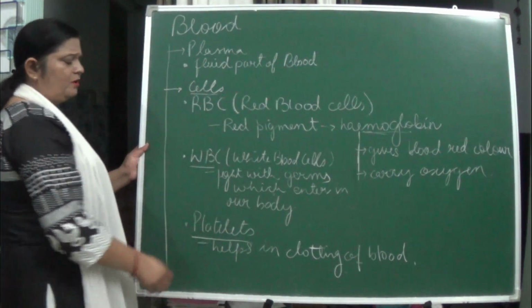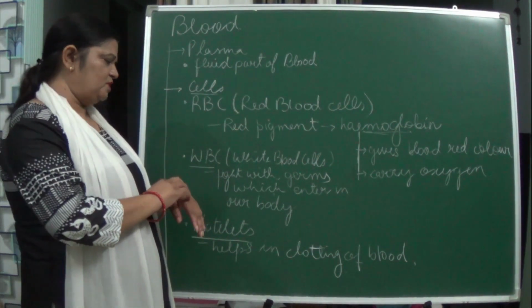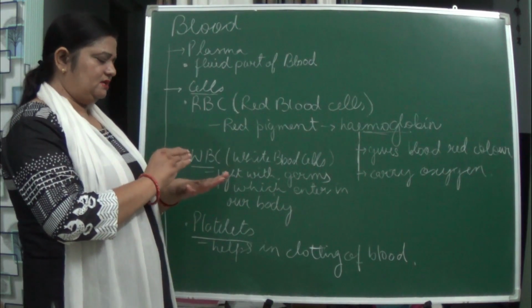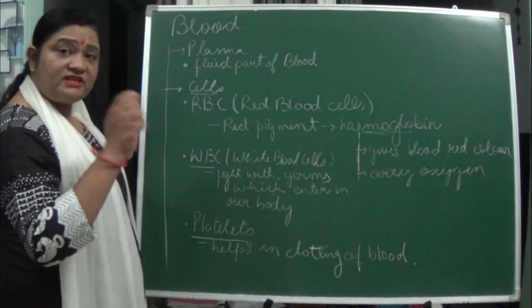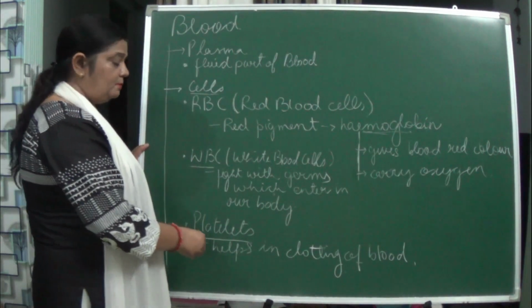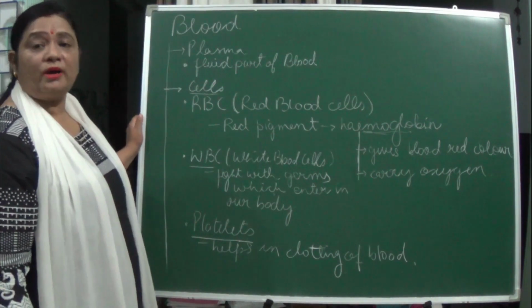Now come platelets. Platelets, beta, whenever your hand is cut or anywhere it is cut, you see that some blood comes out and then it just solidifies, and that is blood clotting. And which part of the blood helps in blood clotting? The platelets help in blood clotting.